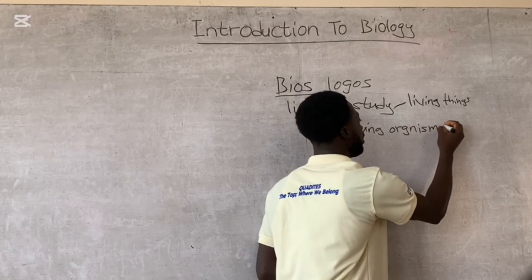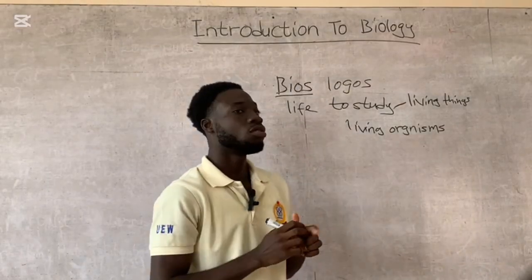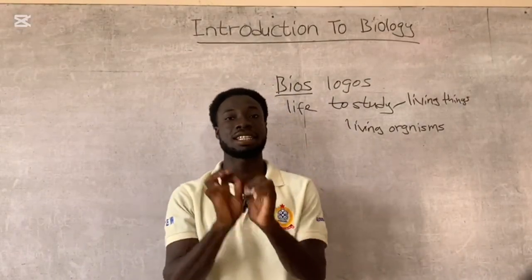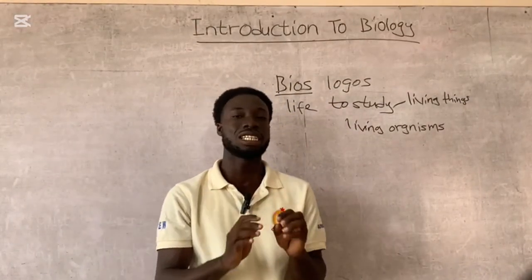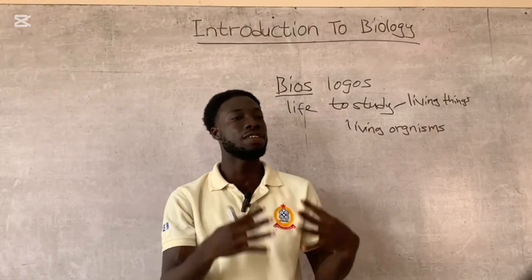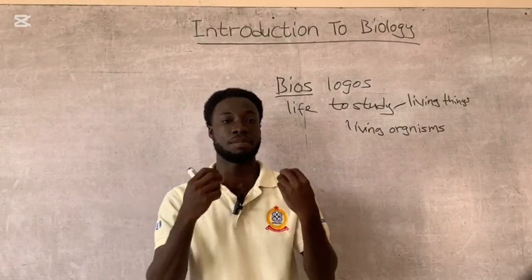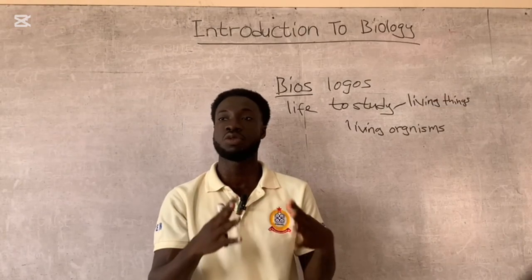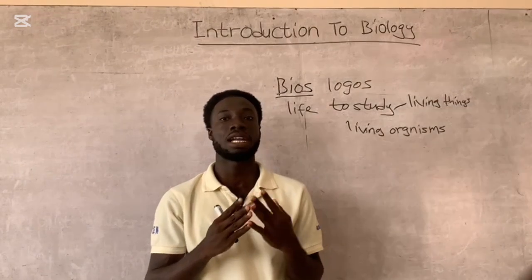This must be noted. And what are these living organisms? They are things that have a breath, they can grow, and they can also reproduce.